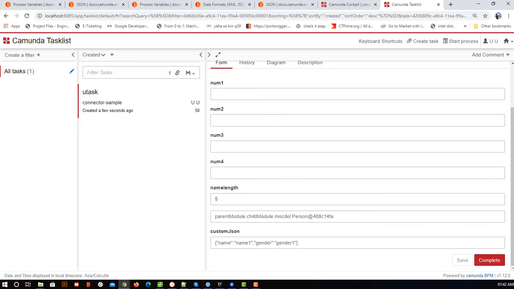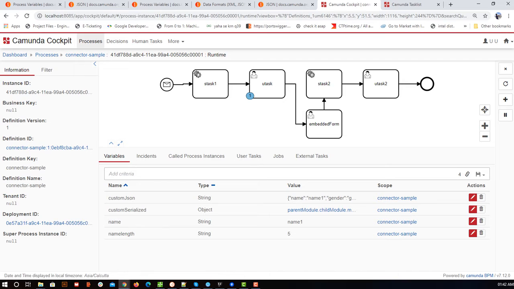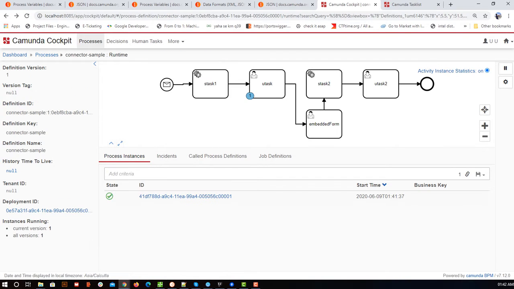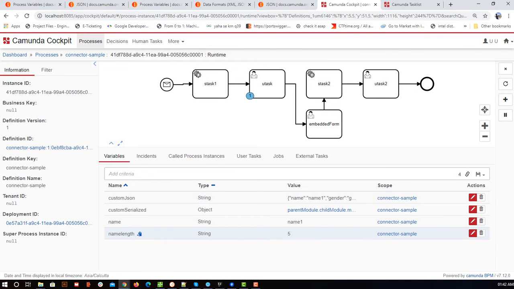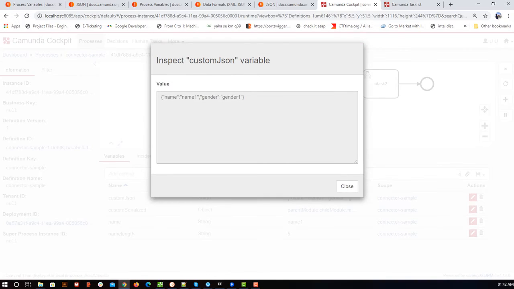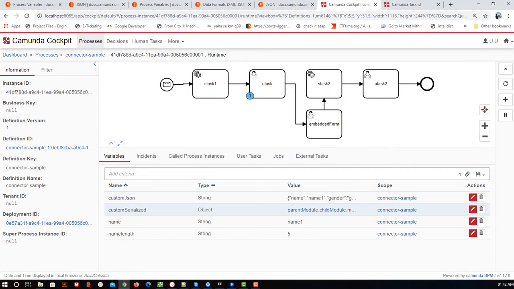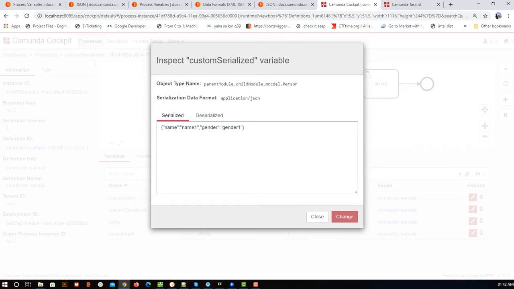Claim. If you can see, the first variable is a direct object, and the second variable is a JSON. I hope you know how to create that JSON. Now this is the literal object. This is my admin panel, where I can watch what all instances are created, and if I open it, I can see these are the variables and their values. This string is dynamic, but we cannot modify it. But this, if you can see, is this type of object. It has a serialized value and a deserialized value.